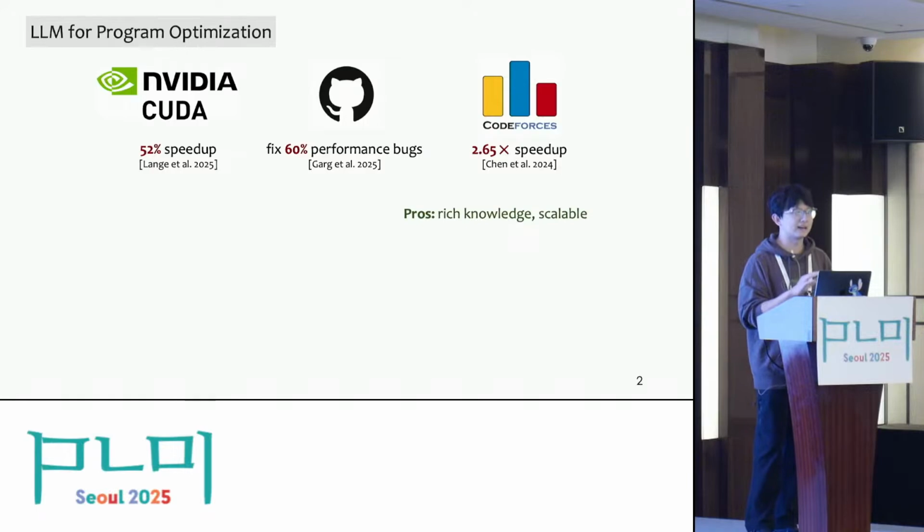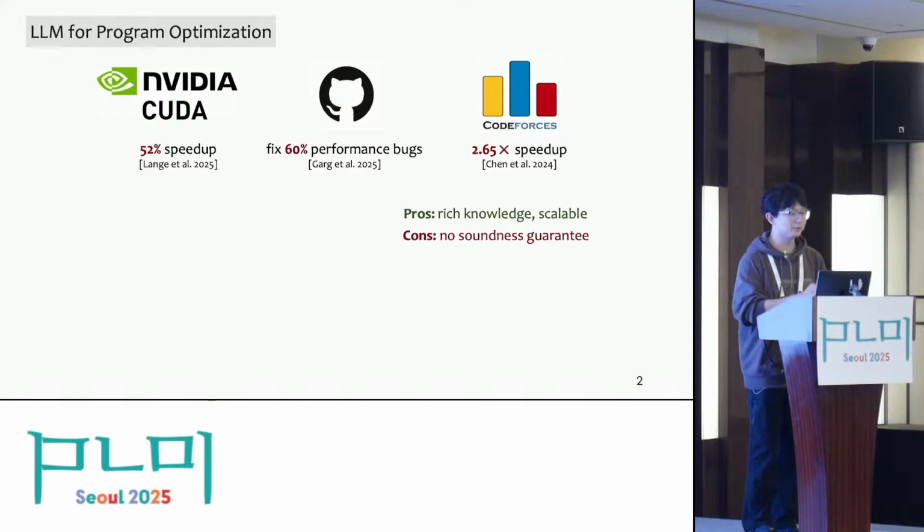But on the other side, no matter how impressive these results are, large language models always suffer from the risk of generating incorrect optimizations. Recently, as large language models become more and more powerful, this issue has become trickier because they have become better at generating plausible but actually incorrect programs.